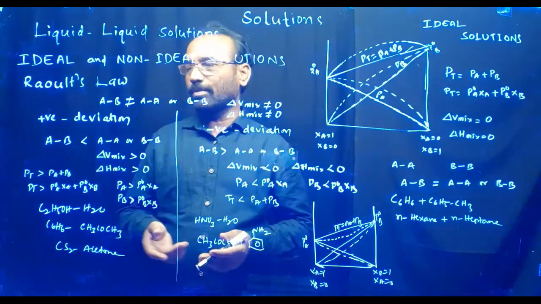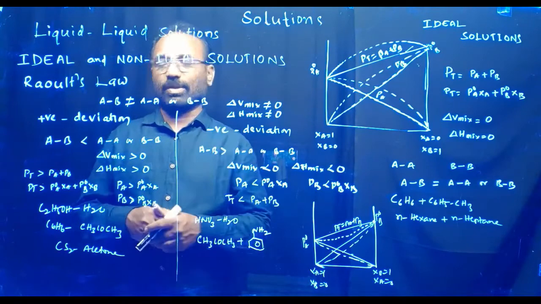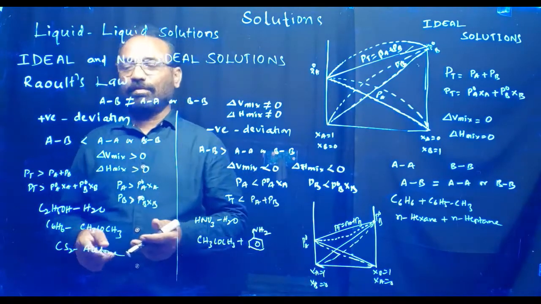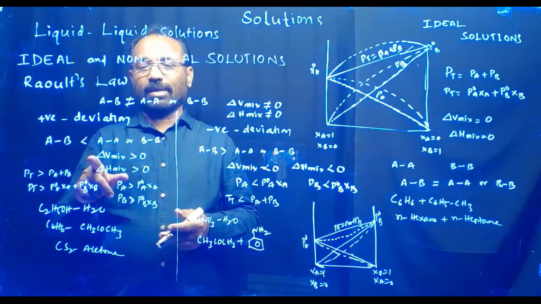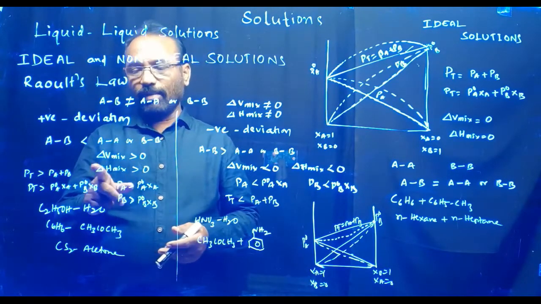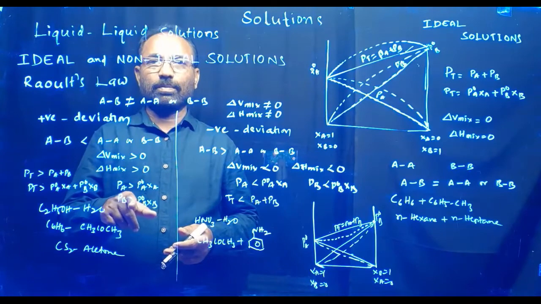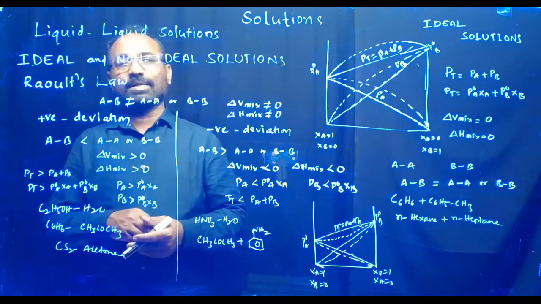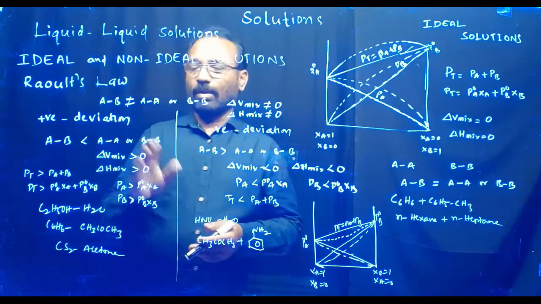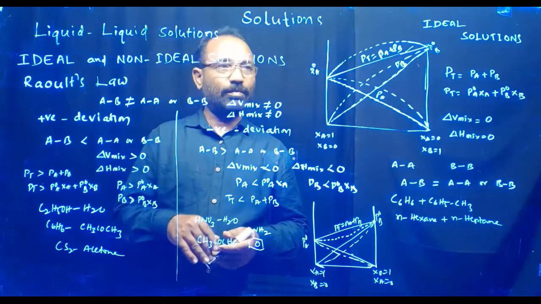Again, there are two types, positive deviation and negative deviation. In case of positive deviation, the AB interaction energy is less than AA or BB, and delta V mixing and delta H mixing are more than 0, or positive. In that case, they show the positive deviation.